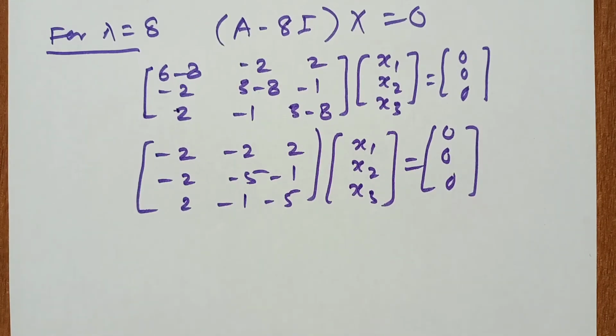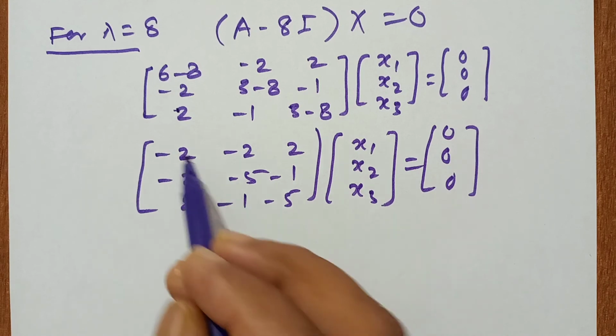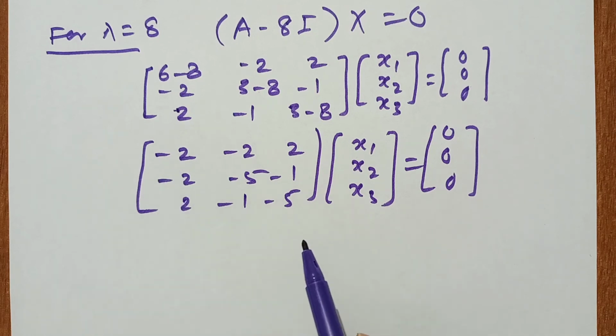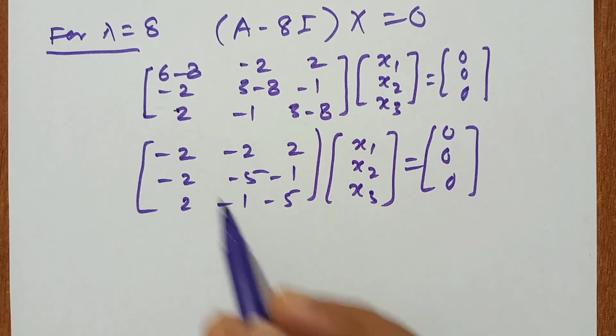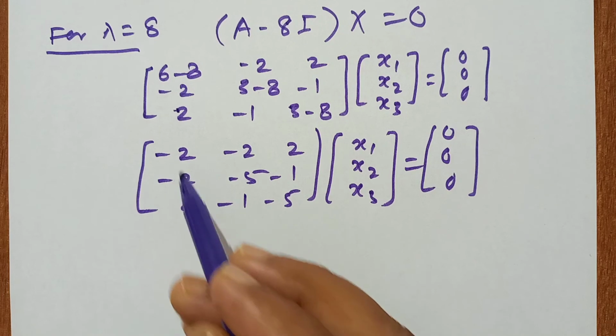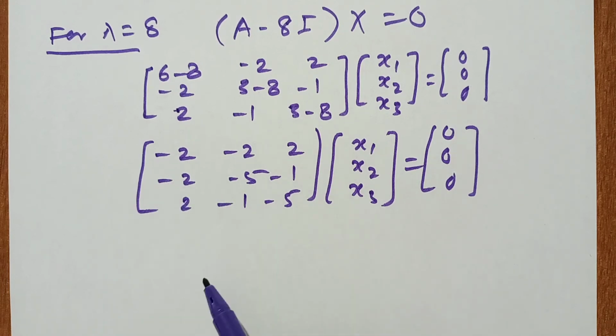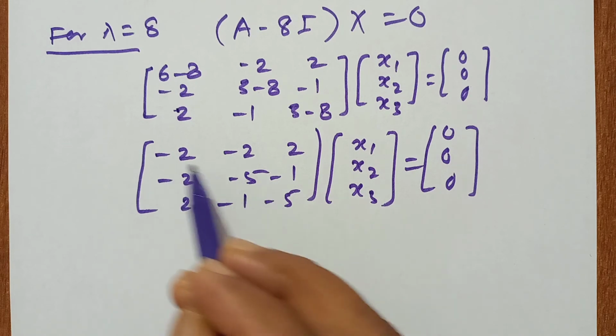Now our aim is to calculate the rank of this matrix by the same method, which means we will use only row operations, and our aim is to make all the elements below the diagonal 0. So how do we make 0?